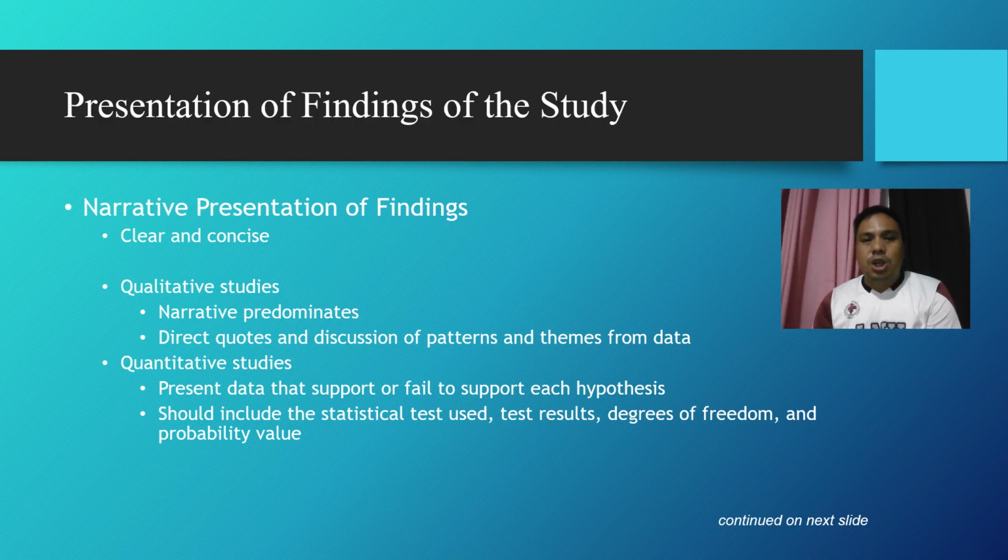The narrative presentation of the findings should be clear and concise. In qualitative studies, the narrative predominates, often incorporating direct quotes from the participants and discussing patterns and themes that emerge from the data. In quantitative study, the narrative is used to present the data that support or fail to support each hypothesis, and it should include details such as the statistical test used, test result, degrees of freedom, and probability, which is the p-value. This approach ensures that the findings are comprehensible, transparent, and well supported by the data.